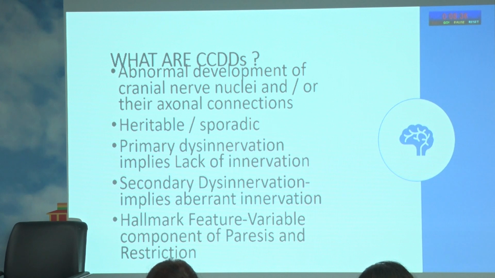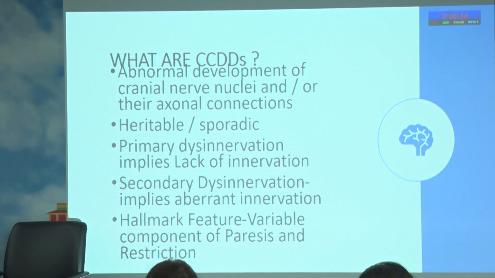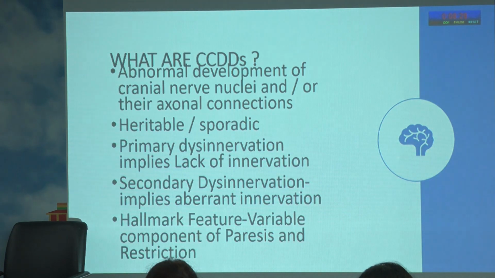If you look at the embryology, the third nerve is going to supply the entire mesoderm around the globe, which is going to form the extraocular muscles. The sixth and fourth nerves are later invaders. They come later and claim their territory. Now, if there is some problem in this division of their territories, then there will be a problem. All this is very well guided at the biochemical level. It is a very complex matter, very well guided and done by the body. If there is any failure anywhere, there is going to be a problem.